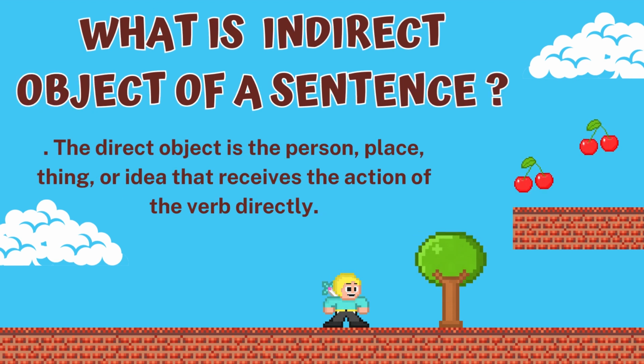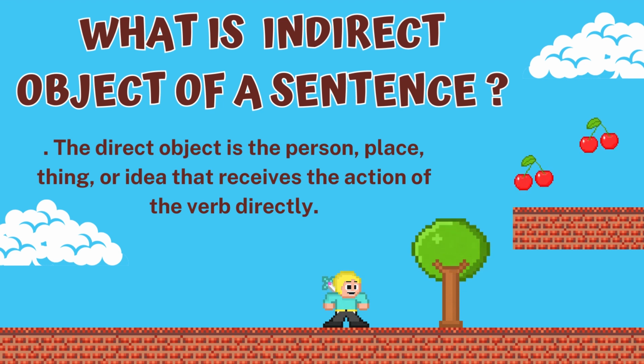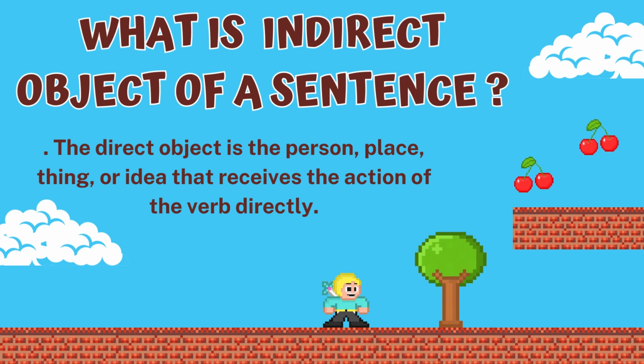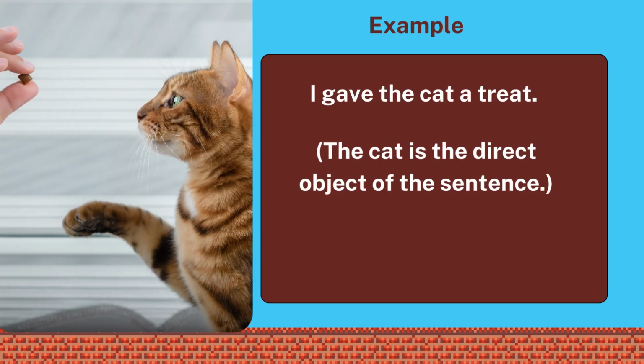And we also have the third type, the direct object. What is the direct object of a sentence, and what's the difference between the direct object and the indirect object? The direct object is the person, place, thing or idea that receives the action of the verb directly. Example for that: I gave the cat a treat.